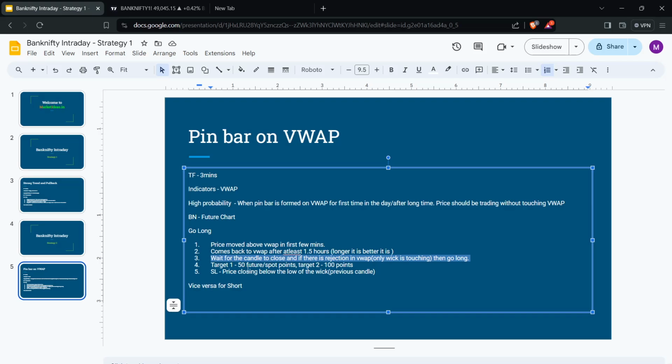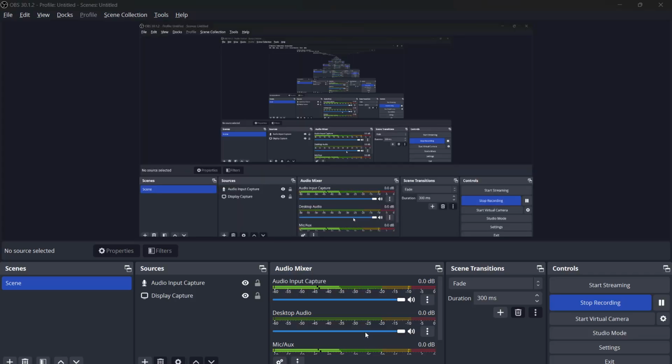The target is the usual 50-100 points, which is roughly around 25 points and 55 points in options if you're trading at the money. And the stop loss is when the price closes below the wick or the previous candle's wick. So we'll see more detail when we go to the chart.